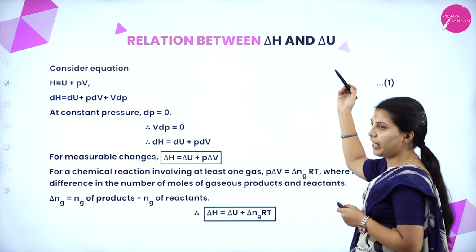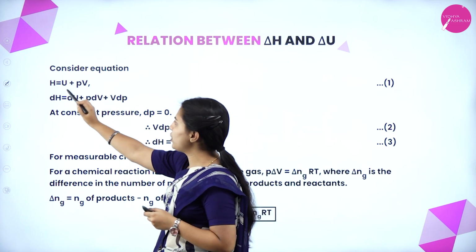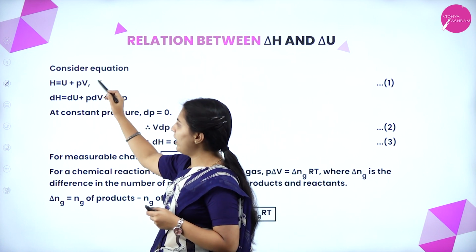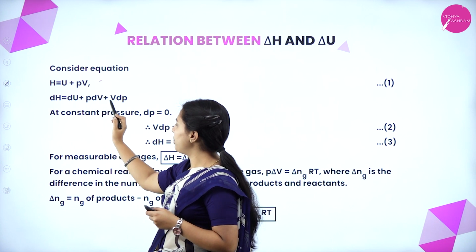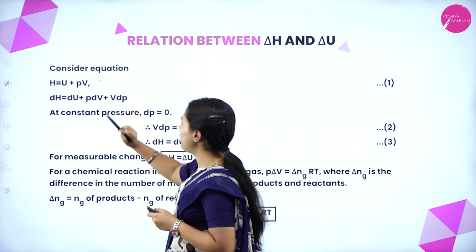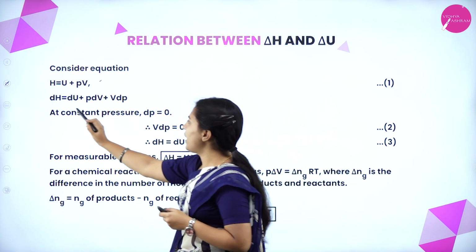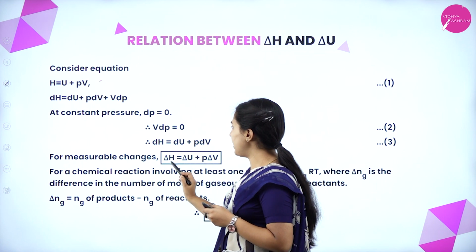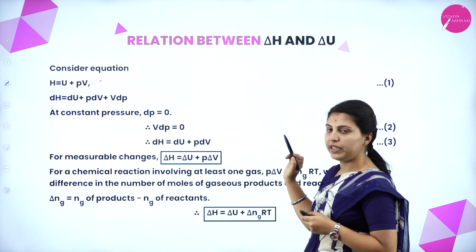Relationship between delta H and delta U, that means enthalpy and internal energy. Consider an equation H equal to U plus PV as equation 1. This is enthalpy, and with the changes, delta H equal to delta U plus PdV plus VdP. At constant pressure, that is dP equal to 0, VdP equal to 0, what will happen? Delta H equal to delta U plus PdV will happen, correct? For measurable changes, delta H equal to delta U plus P delta V will be the equation.